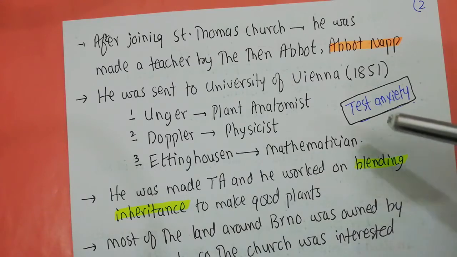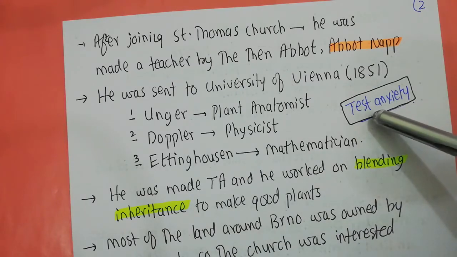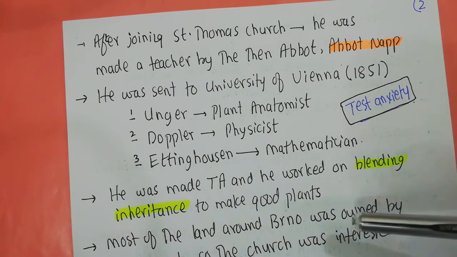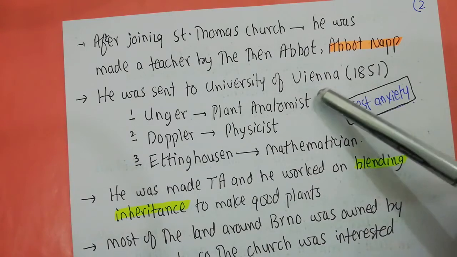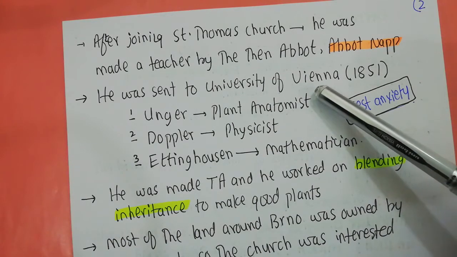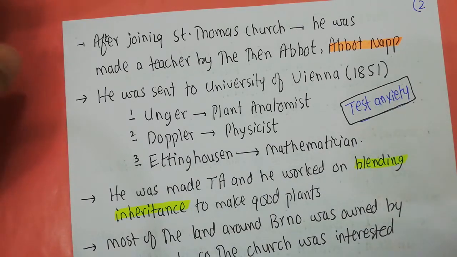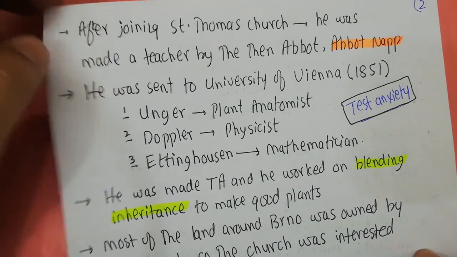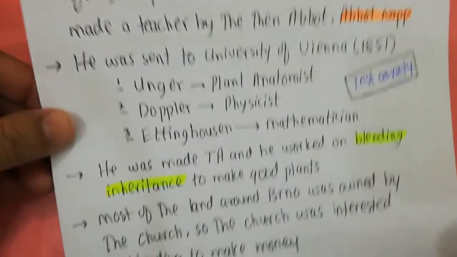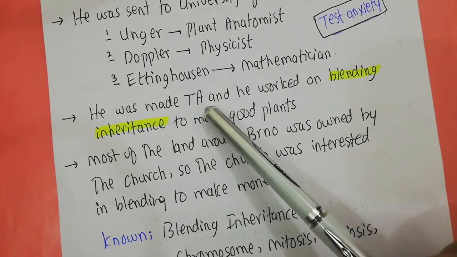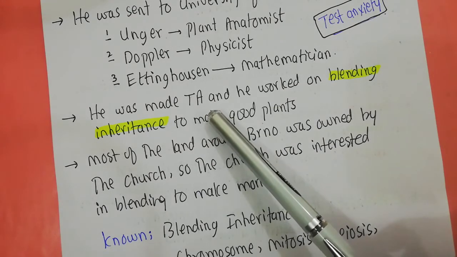Mendel had a problem, and that was known as test anxiety. When he spent 2 years at the University of Vienna, he took the exam and he failed it because of this problem known as test anxiety. You know everything, but when you sit in the exam, you cannot reproduce what you know. So he failed the test, and he came back to the monastery of St. Thomas. When he came back, the abbot made him the TA, the teaching substitute or teaching assistant.